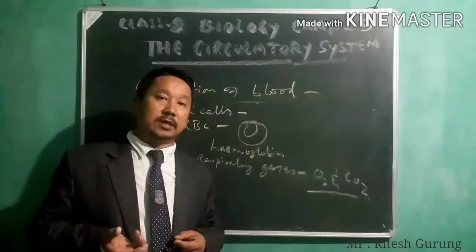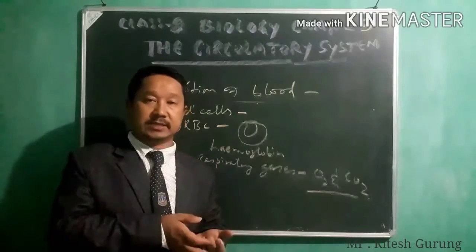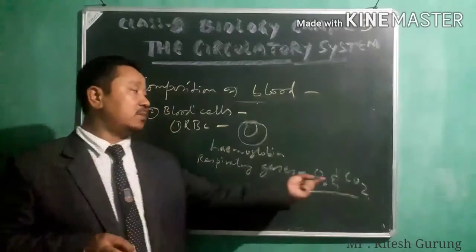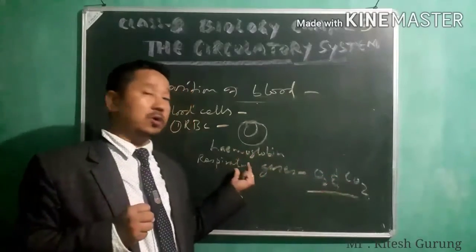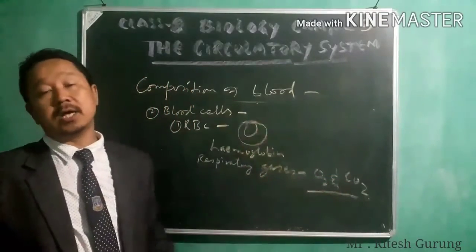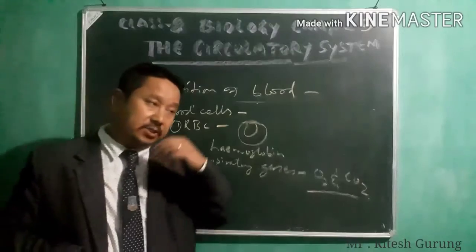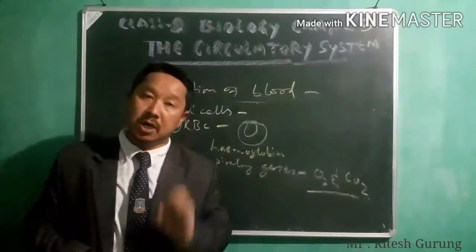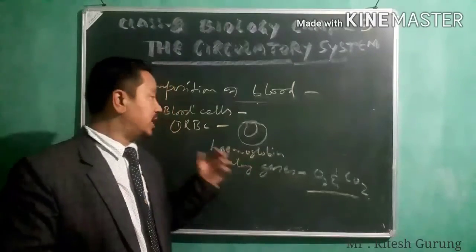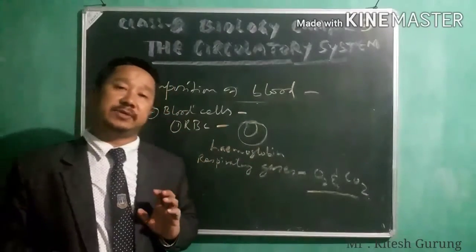So using that oxygen, the respiration takes place there in the cell. After that, carbon dioxide is produced, which is again picked up by this hemoglobin and is brought back to the lungs, and from lungs it is thrown out. This is what your hemoglobin does. So that's the very important function of RBC.